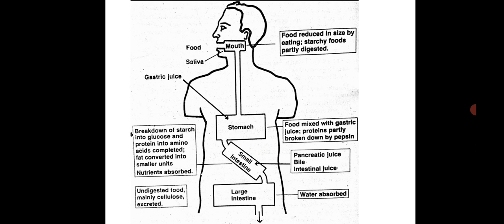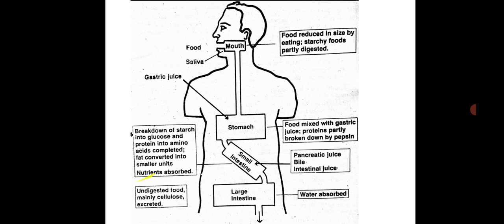From the liver, bile is secreted into the small intestine, and from the pancreas, pancreatic juices enter the small intestine. In the small intestine, complete digestion of food takes place. The starch is converted into glucose, the protein is converted into amino acids, and the fat is converted into smaller units like fatty acids.